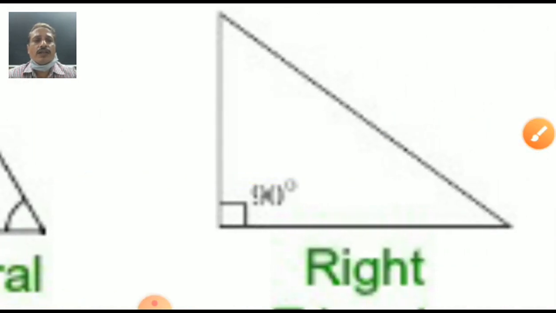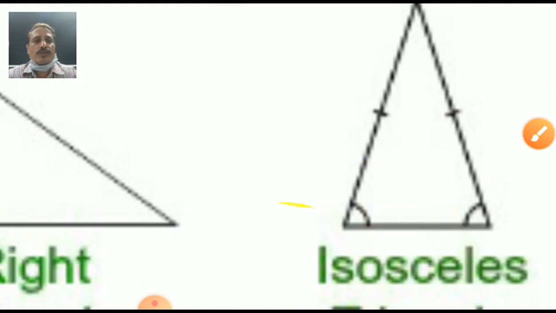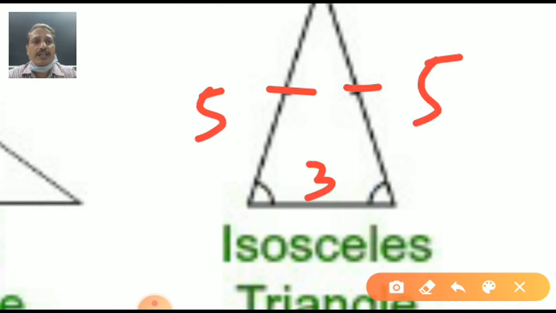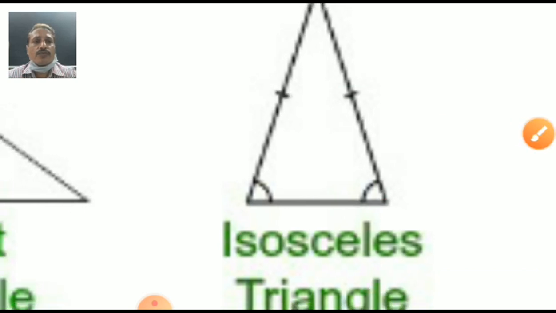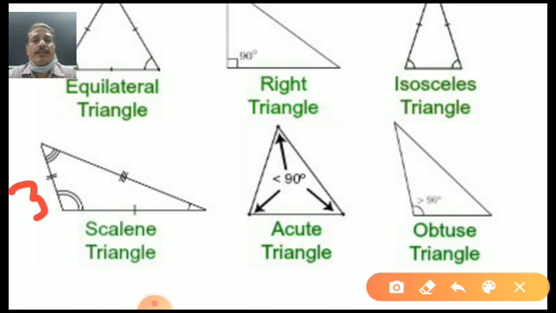What about this one, student? Right angle triangle: the angle having 90 degrees. It's a right angle triangle. Very good. What about this one? Isosceles means two sides are equal. Suppose this is 5, this is 5, then this may be 3, the third side 3 centimeters. Now look here. We are moving very fast. Scalene triangle: all three sides are different. This is 3, this is 4, and this is 5 centimeters. All sides different means scalene triangle.